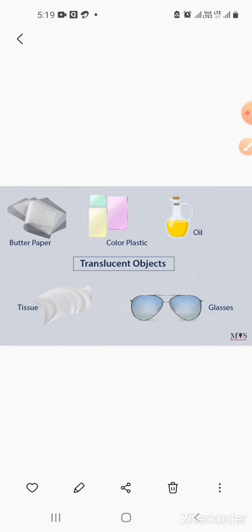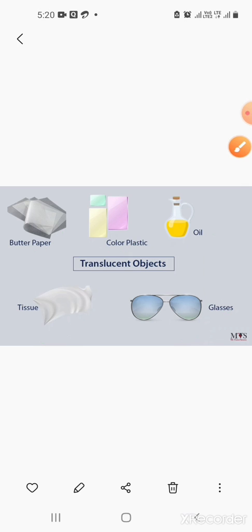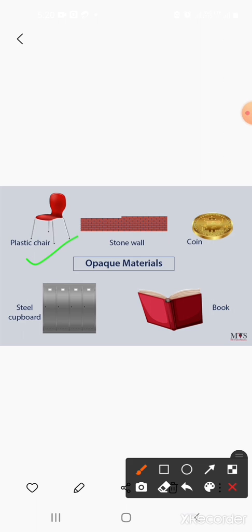Look here: butter paper, colored plastic, oil, tissue, glasses. These are the translucent objects. Now next is opaque materials. We can see clearly that opaque materials are plastic chair, stone wall, coin, steel cupboard and book. These all are opaque materials. Alright?